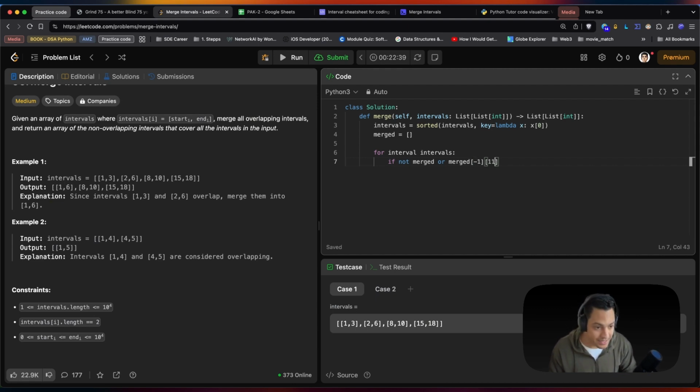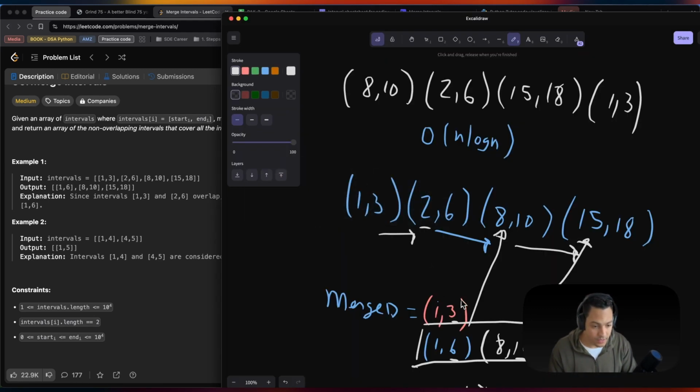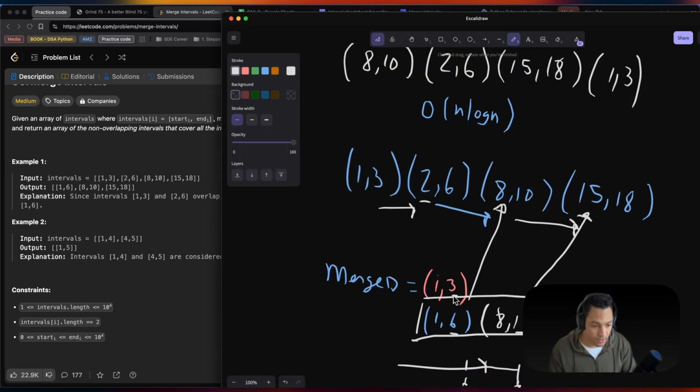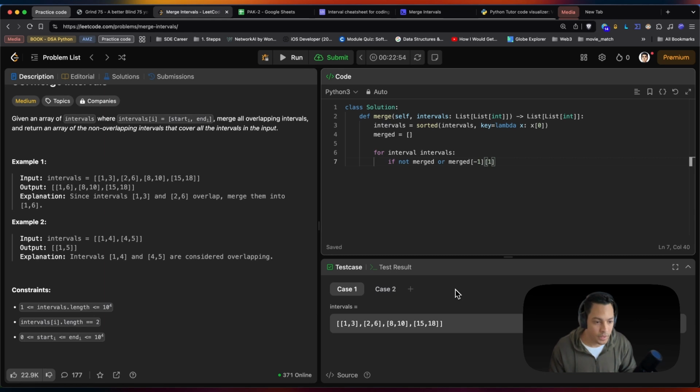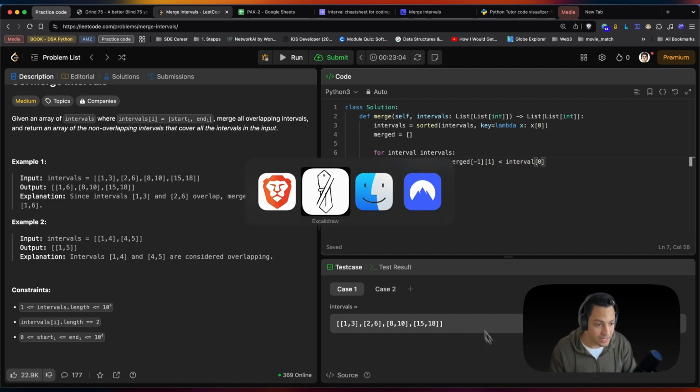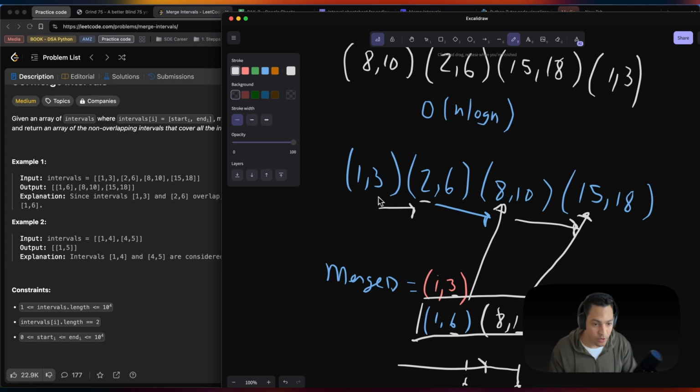at our last index, meaning that this value right here, this is how we get this value right here, right? That would be the last array, the last element of the last array, right? Is less than our actual interval at position 0, meaning the starting point. That's how we get this starting point right here, right?